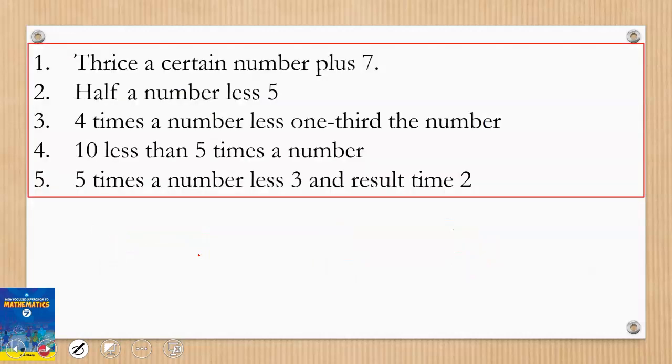Now, let's see examples. If I say thrice a certain number plus 7, I've used multiplication and addition at the same time.